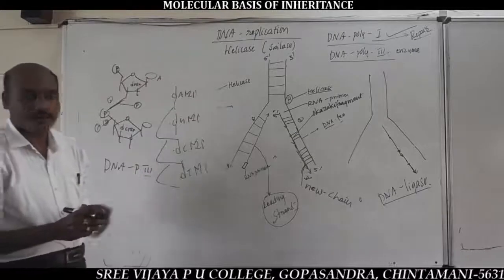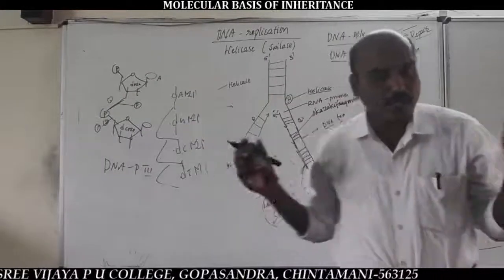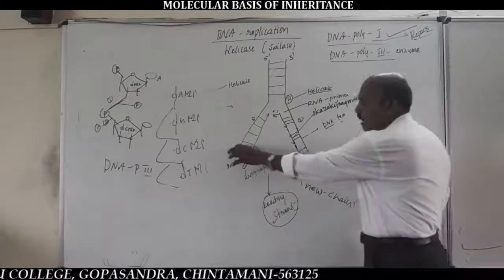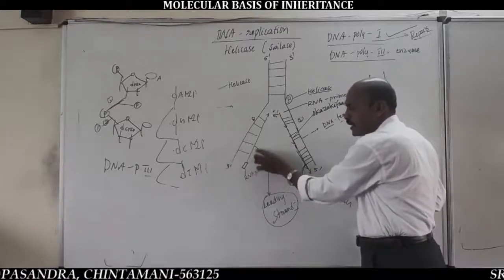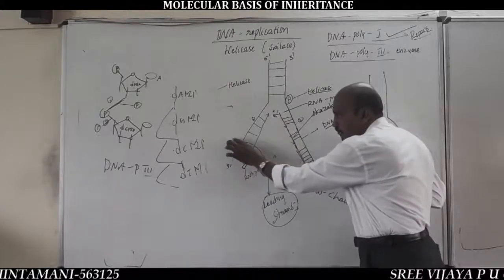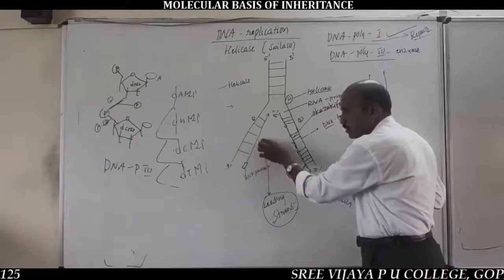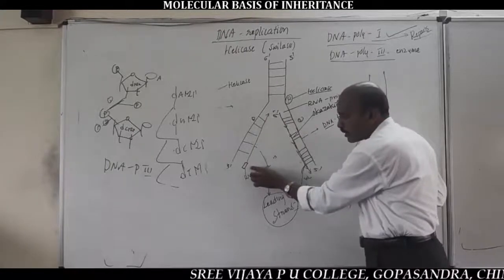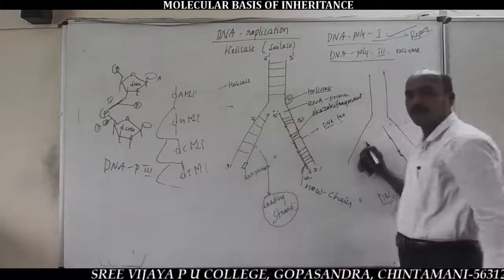Very important. So, in the synthesis of new chains, listen here. On one of the old DNA template strands, the addition of DNA nucleotides is continuous from one end of the RNA primer towards the inner side of the replication fork.